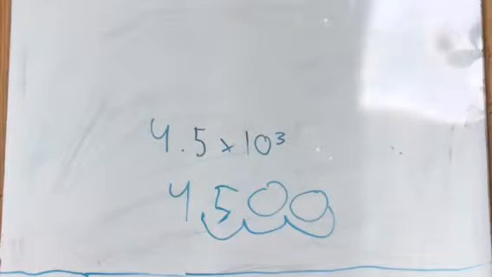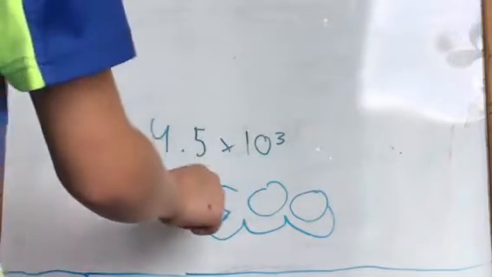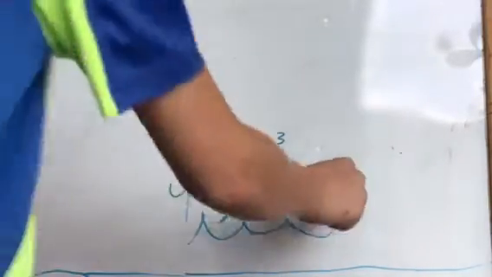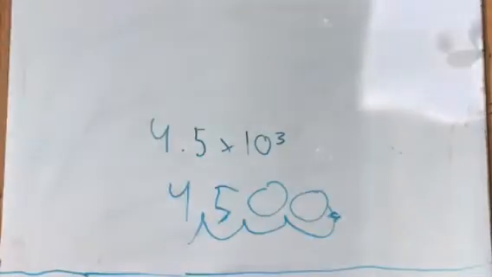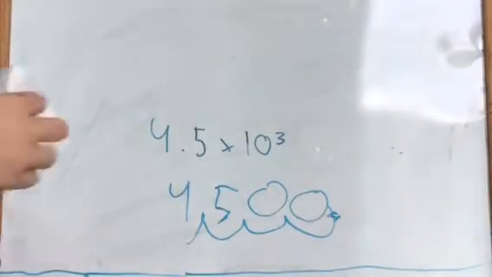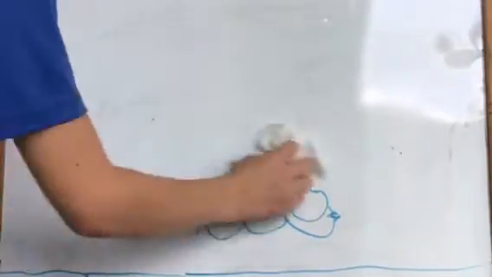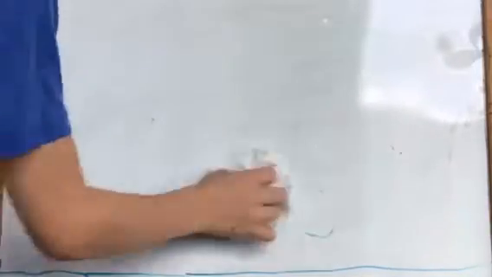But remember, it's not the decimal point that's moving, it's actually your numbers that are moving. This method just shows the decimal point moving. So your answer would be 4,500, and your decimal point is now right here. So that's multiplying powers of 10 with and without decimals.